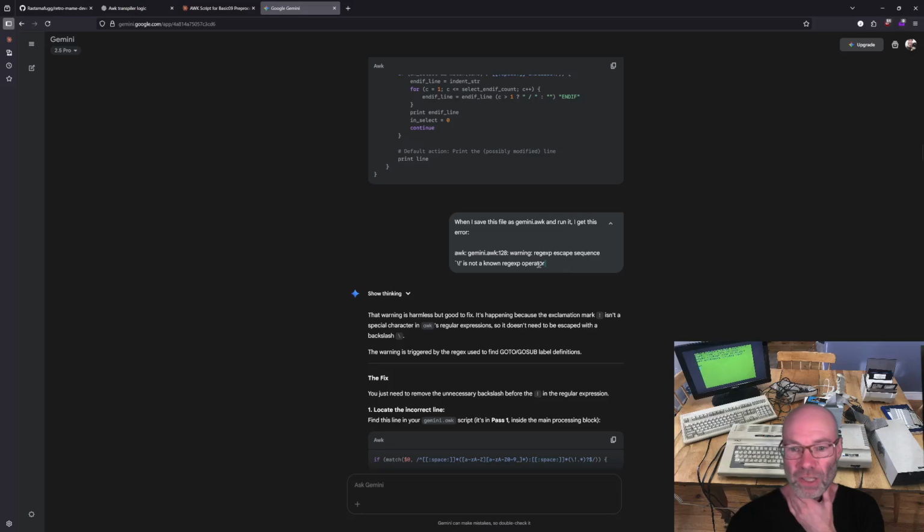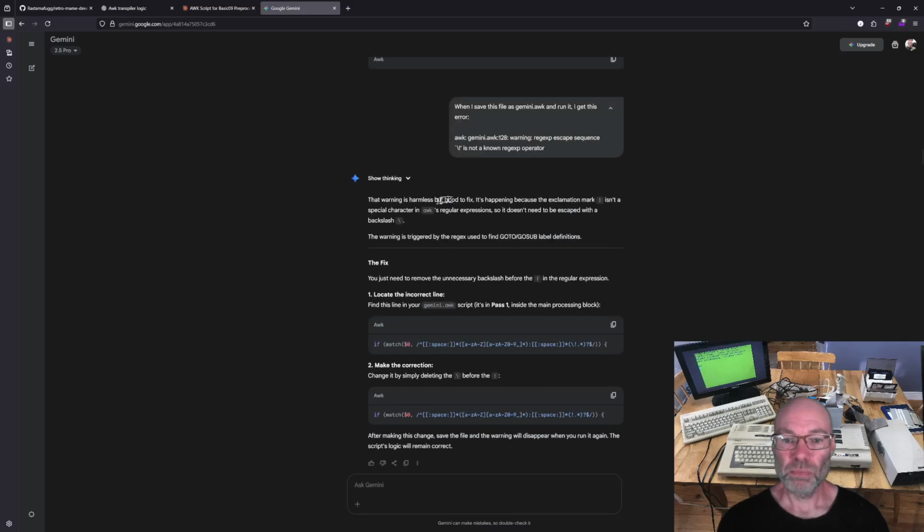So this is the error that I got. In fact, all I did was copy and paste the warning line that came out in the command line when I ran it, and said, this is what I'm getting. So it does give you the line number. And this is where it says, the warning is harmless but good to fix. It's happening because the exclamation mark isn't a special character in awk's regular expression, so it doesn't need to be escaped with the backslash. The warning is triggered by the regex used to find go-to-go-sub label definitions.